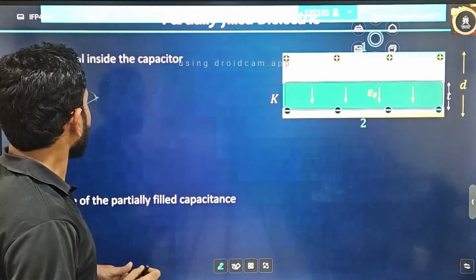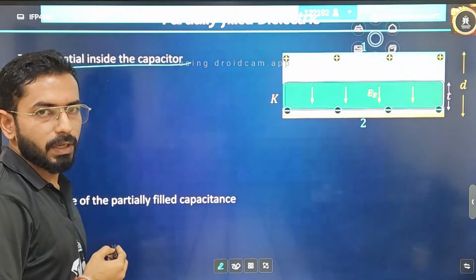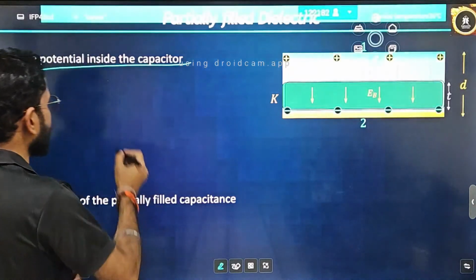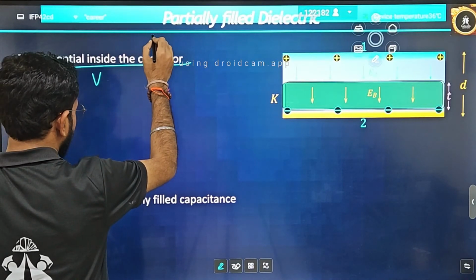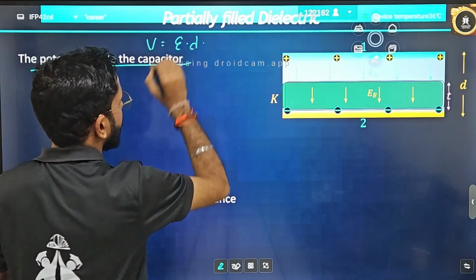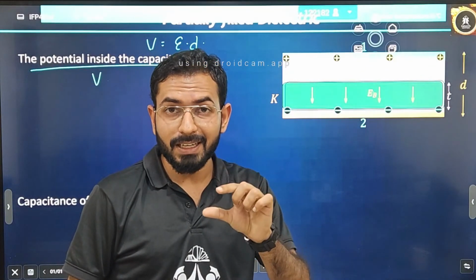So the question is asking you, what will be the potential inside the capacitor? How can I write potential? What is the relation between potential and electric field? Potential simply can be written as E dot d: the electric field in that region multiplied with the thickness of that region.